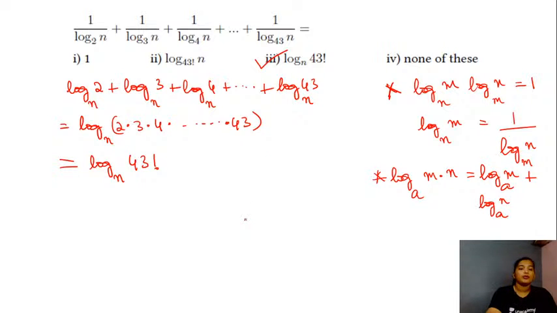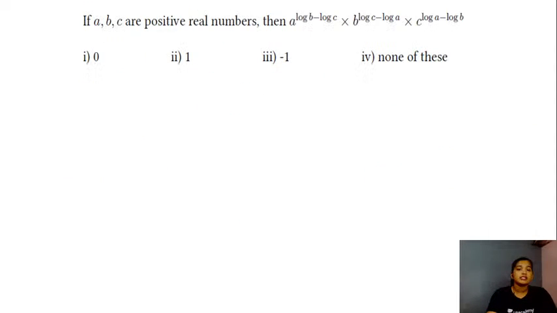Okay, so let me give you the next question here in this case. Here you have your next question now. If a, b, c are positive real numbers, then a raised to the power log of b minus c into b raised to the power log of c minus a into c raised to the power log of a minus log of b will be equal to which of the following options?